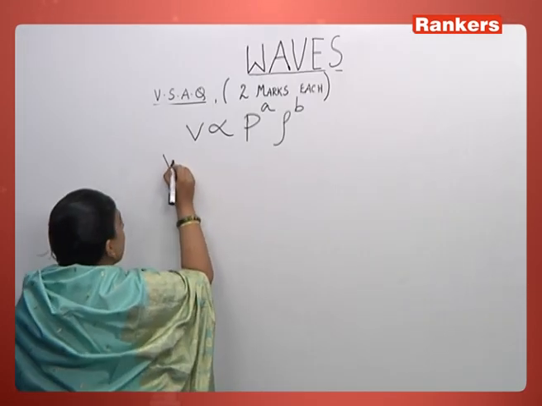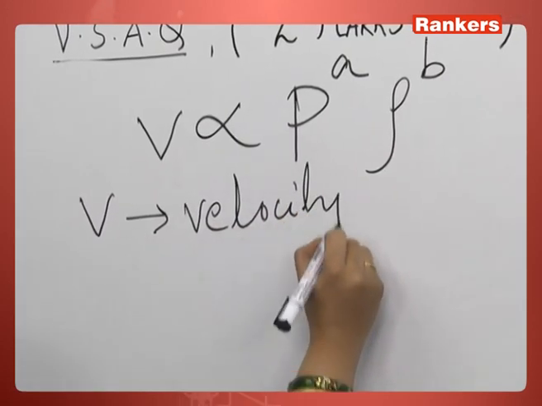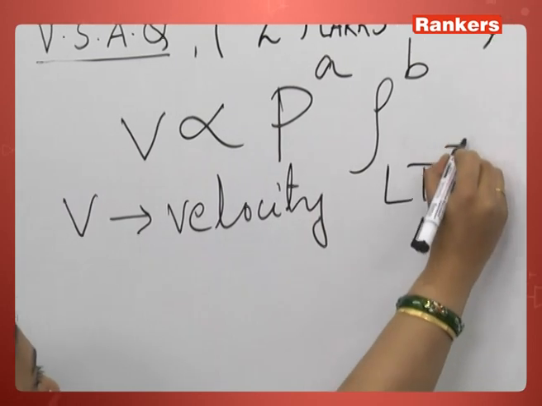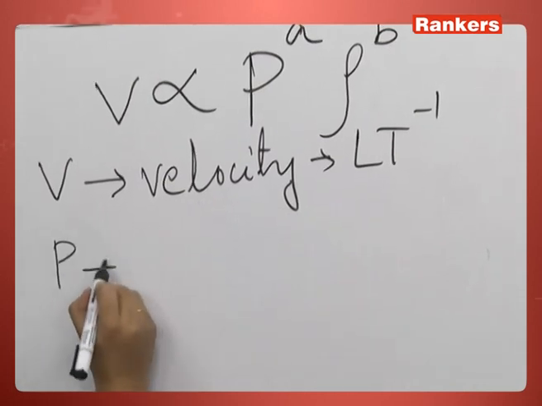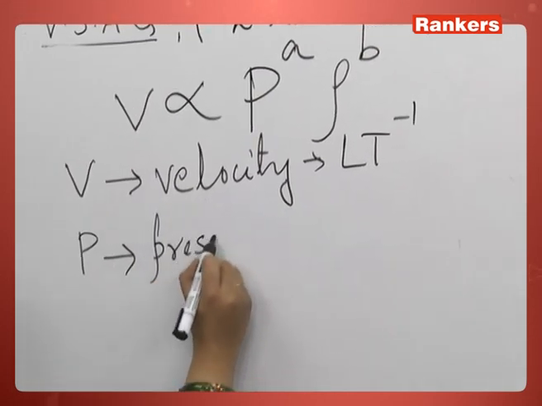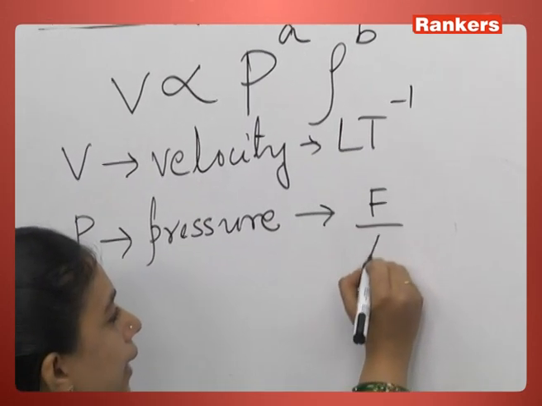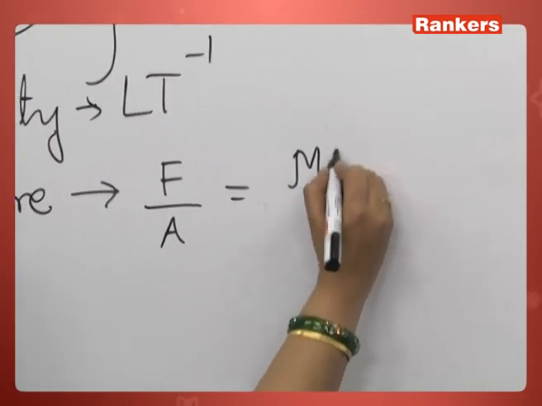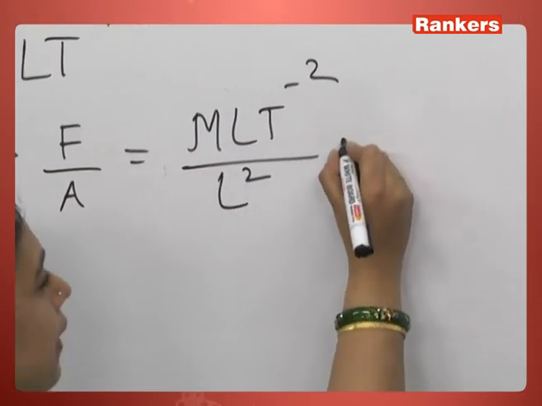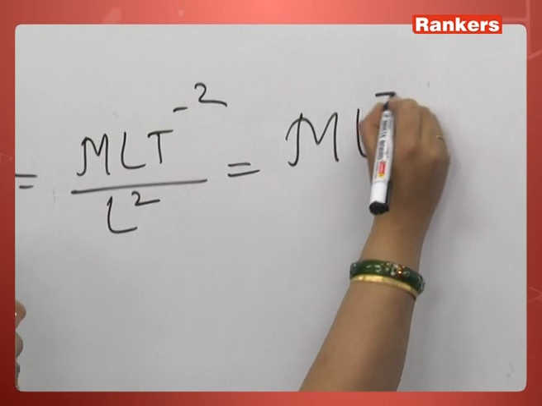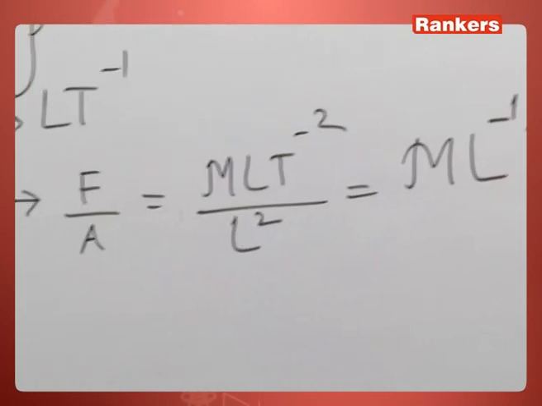So, here the dimensions of velocity V are L T minus 1. What is pressure? Force by area. Force has a dimensional formula of M L T minus 2, and area is L square. So, the dimensional formula of pressure is M L minus 1 T minus 2. So this is the dimensional formula of pressure. Density rho.